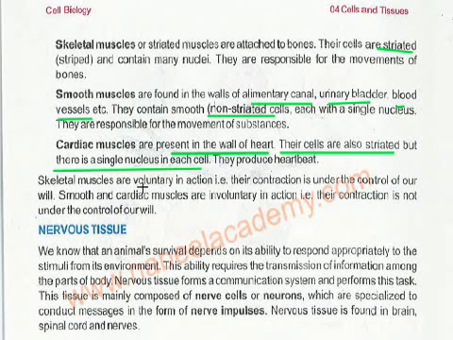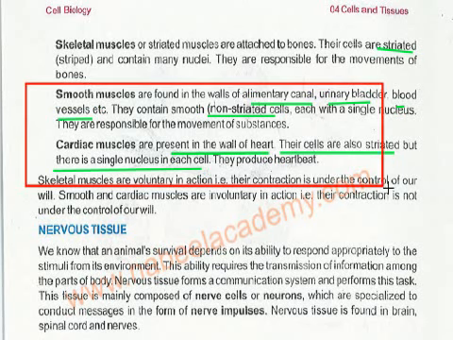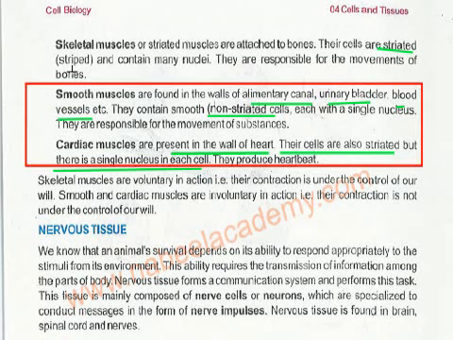Skeletal muscles are voluntary. Voluntary means we can move them with our own intentions, like we can do this by ourselves. Their contraction is under the control of our will. Smooth and cardiac muscles are involuntary. So these two, smooth muscles and cardiac muscles, are involuntary, and the skeletal muscle is voluntary. Okay, we can move this with our own will.